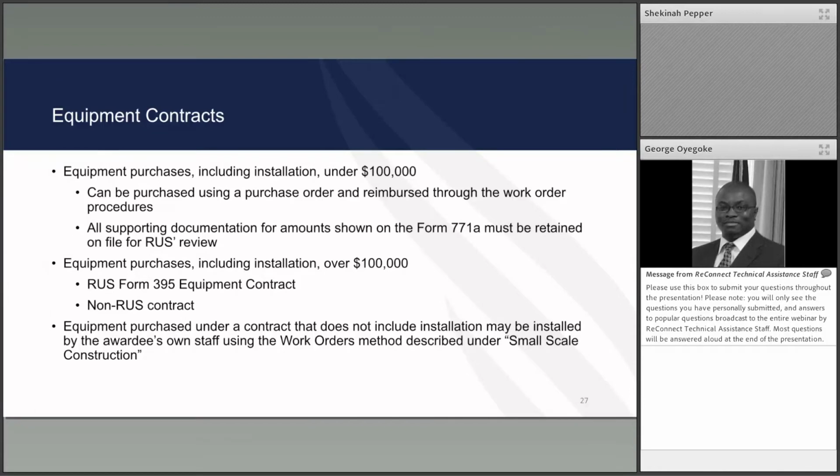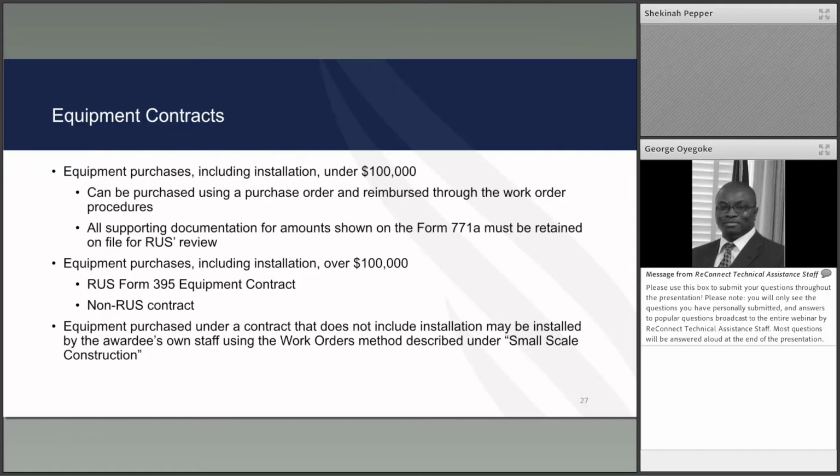For equipment purchases, inclusive of installation costs, exceeding $100,000, the 395 contract or approved non-RUS contract must be used. The 395 contract can be used for furnish only or furnish and install purposes.